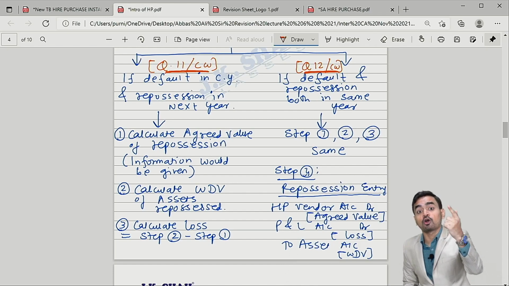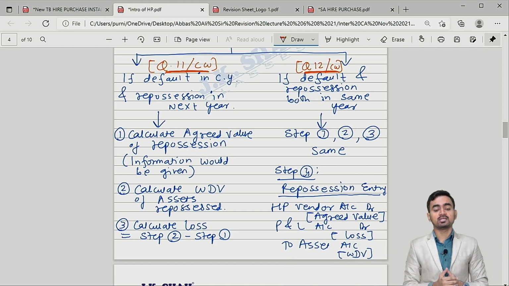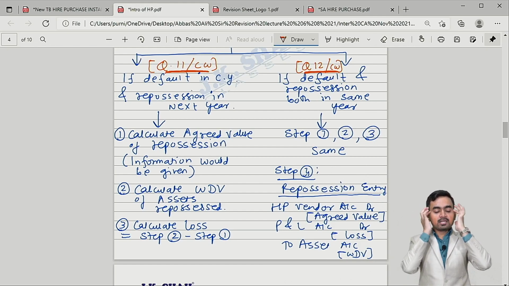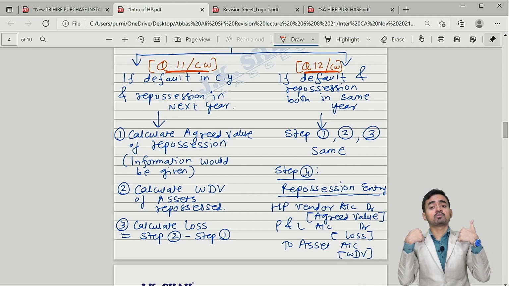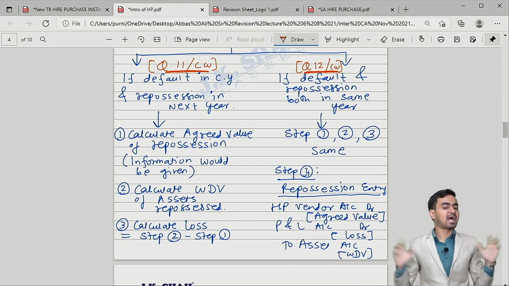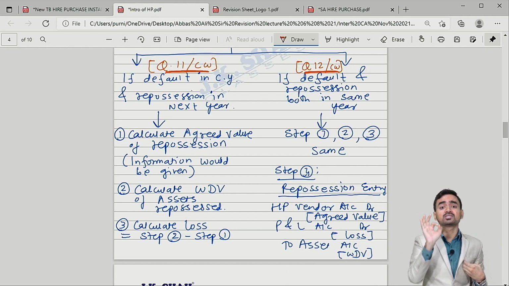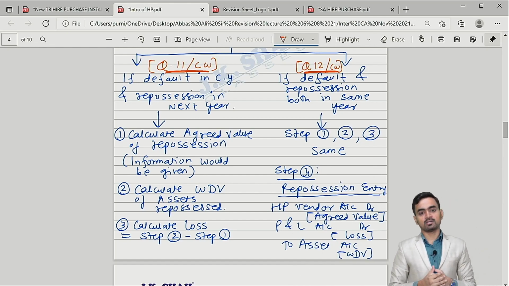But from your point of view, my dear students, you are charging 25% depreciation. So 100 minus 25, from your point of view, the value is 75. So try and understand. The agreed value from the point of view of the vendor is 60. I am saying I will take my goods back at the value 60, that is after considering 40% depreciation.